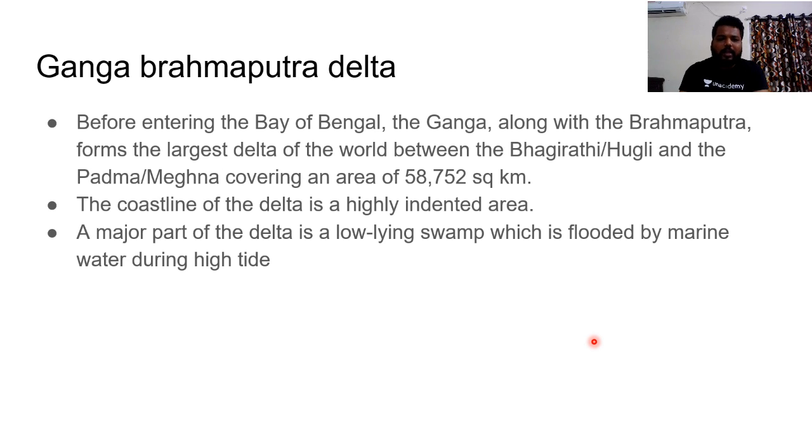This Sundarban Delta, the world's largest delta, formed by the Ganga and Brahmaputra rivers, covers approximately an area of 58,752 square kilometers. The coastline of the delta is highly indented. The major part of the delta is a low-lying swamp region, where sea water and river water mix, with swamp forests and mostly marshy lands flooded by marine water due to high tides. So marine water due to high tide enters this region.